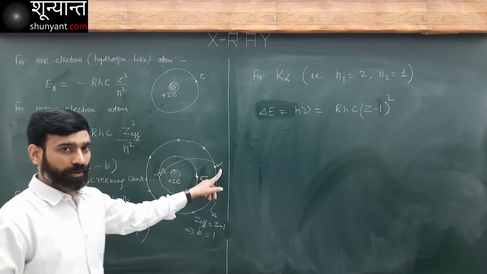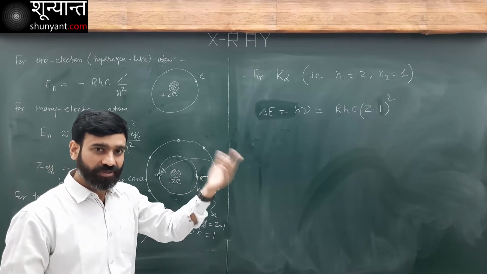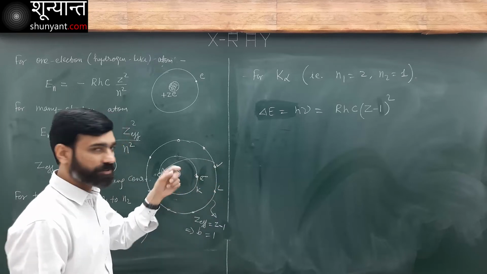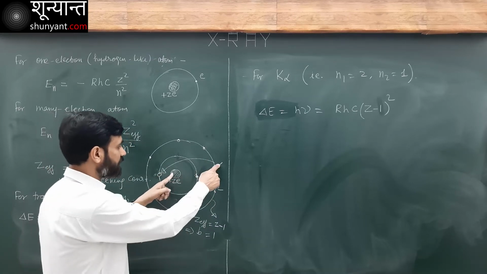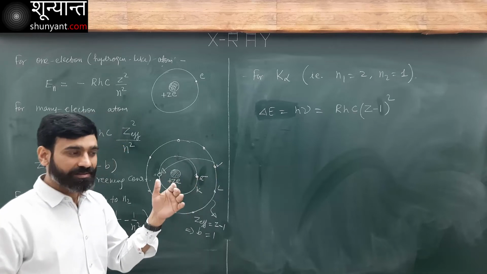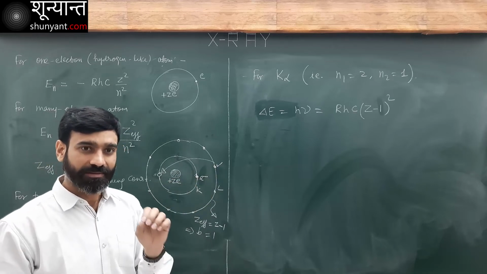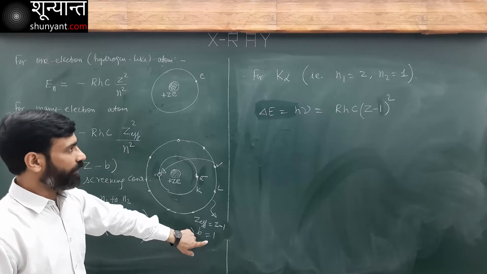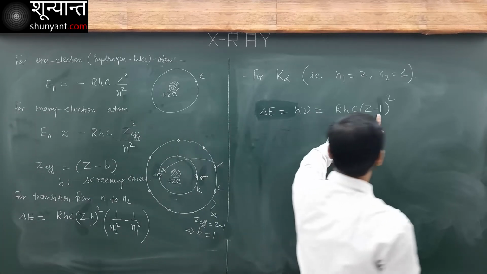So for this electron which is in transition, what is the effective charge of the nucleus? The nucleus is shielded. Between this and this, there is one electron here, so the effective charge decreases by 1. That is known as the screening constant. So B becomes equal to 1 here.